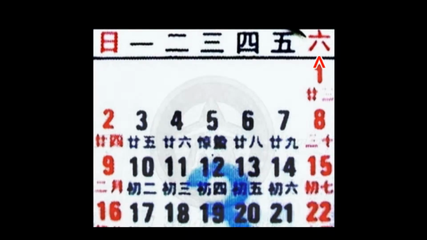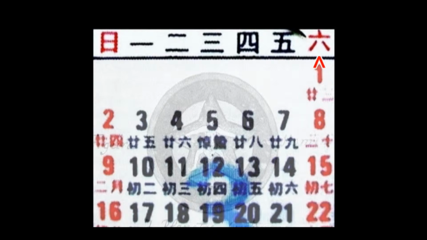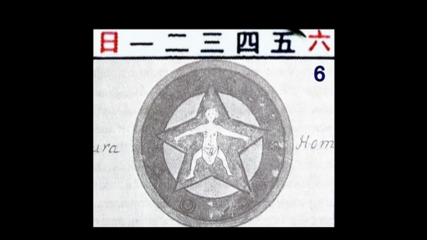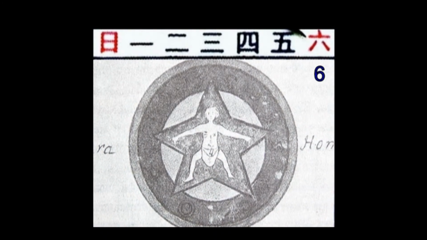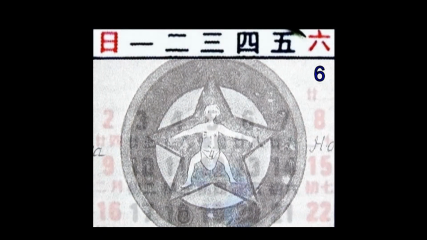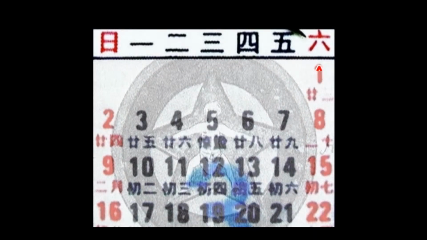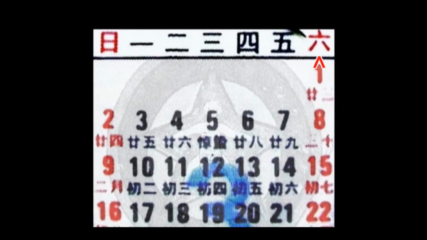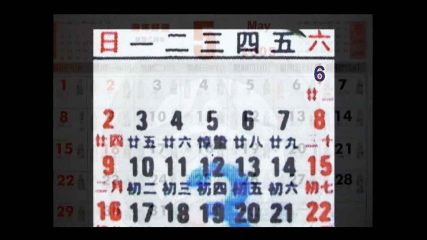The last and seventh day of the week has the character that looks a little bit like a 5-pointed star and a lot like a stick man. This character represents the number 6 in Chinese. As you may already know, in the book of Genesis, it says that man was created on the 6th day of the week. So is it just a coincidence that what appears to be a pictograph of a man would be used to represent the number 6 in Chinese?